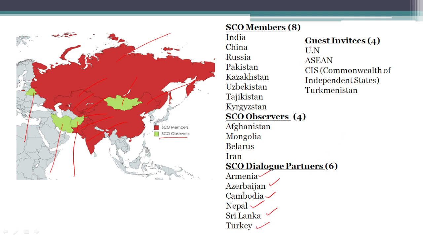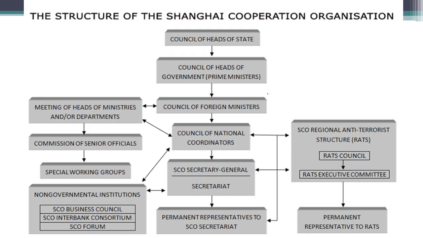SCO also has 4 guest invitees which are United Nations, ASEAN, Commonwealth of Independent States, which are actually members of erstwhile USSR. So after USSR split up, they formed a Commonwealth of Independent States. Also, Turkmenistan is a guest invitee. From exam point of view, SCO members as well as SCO observers are important. Let's look at the structure of SCO.